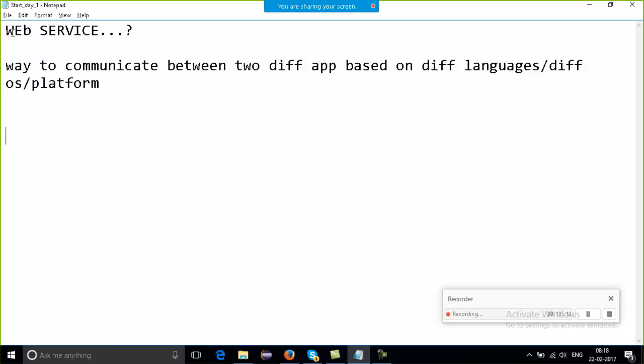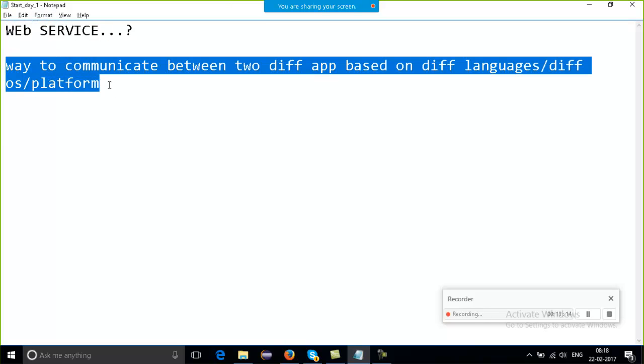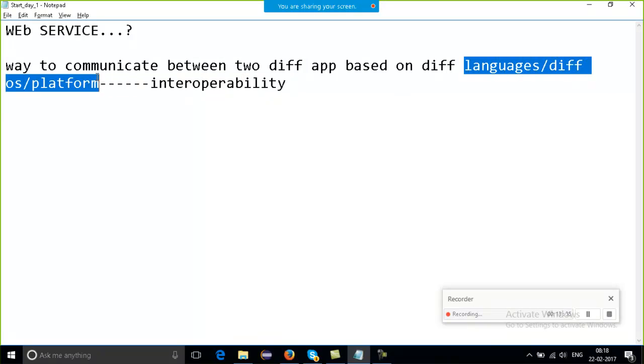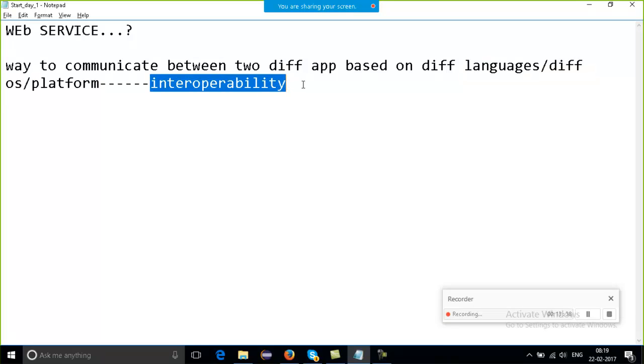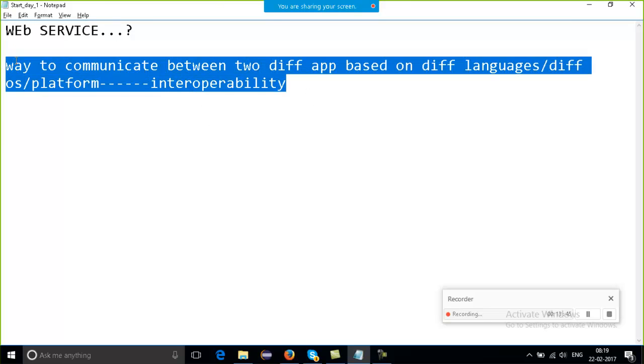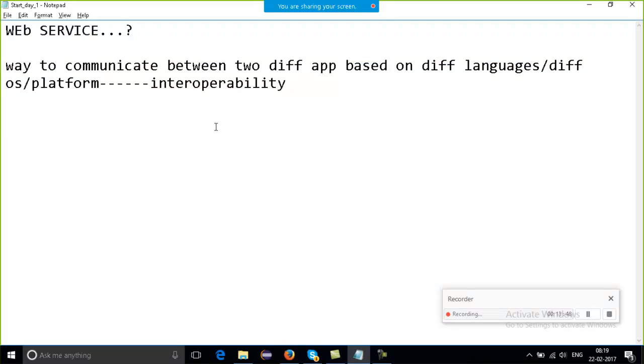So web service, as I said, is a way to communicate. I can say it is something which makes interoperability possible. Interoperability means what? Inter means different, operability means I am working on different kinds of languages, different operating systems, different platforms. So interoperability is possible with the concept we know as web services. This is again a very simple language; I am speaking in layman's terms.